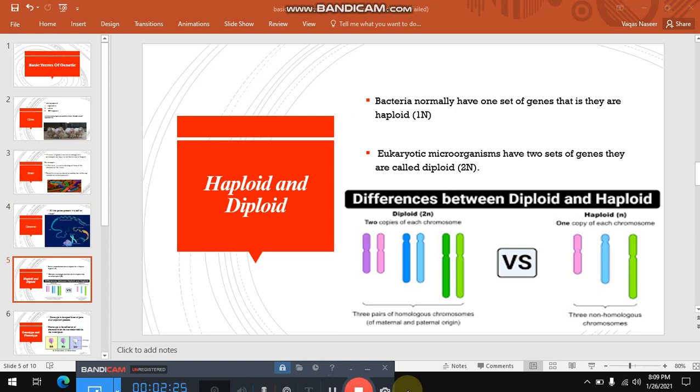After genome, you must know the terms haploid and diploid. You can see in this picture that on one side chromosomes are present with their pair, or you can say with their copies. But on the other side, chromosomes are alone; they do not possess any copy. So where the chromosome possesses a copy, it is diploid, and when one copy of each chromosome is present in a cell, it is called haploid. Friends, normally bacteria have one set of genes, so they are haploid, or you can say 1n, and eukaryotic microorganisms have two sets of genes, so they are called diploid, or 2n.